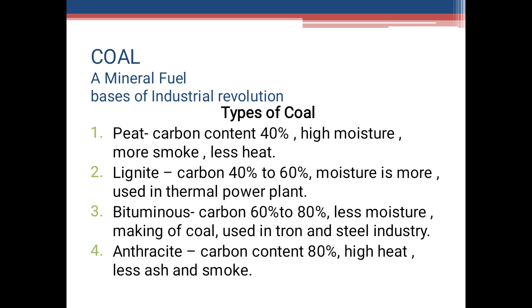Lastly is anthracite. It is the hardest and best quality of coal, with more than 80% carbon. It has the highest heating capacity. It burns for a long time and leaves little or no ash at all. So these are the types of coal. Anthracite is found in less quantity. These are the different varieties of coal found in our country.